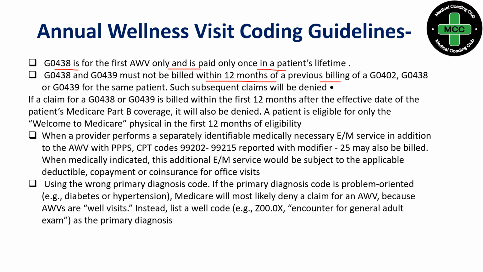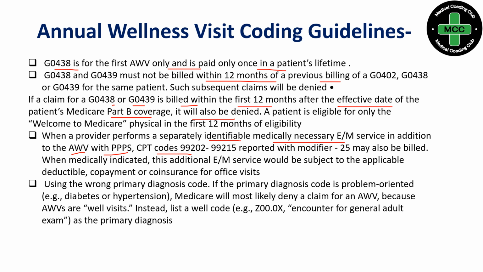If the claim for G0438 or G0439 is billed within the first 12 months after the effective date of the patient's Medicare Part B coverage, it will be denied. So we will get a denial if we bill. And when the provider performs a separately identifiable, medically necessary E&M service in addition to the annual wellness visit with PPPS, CPT codes 99202 to 99215.